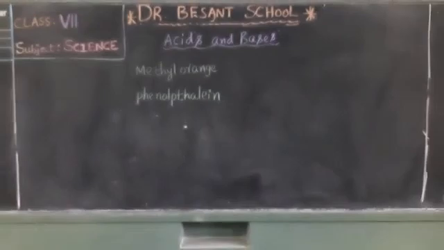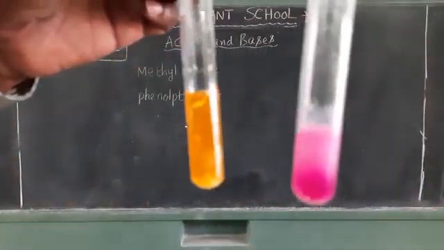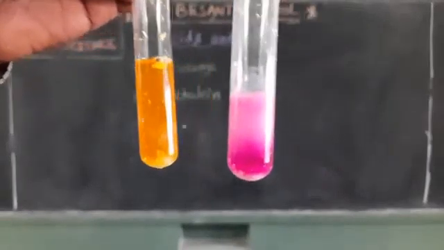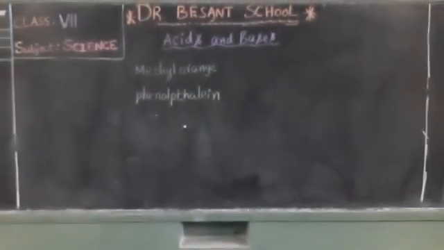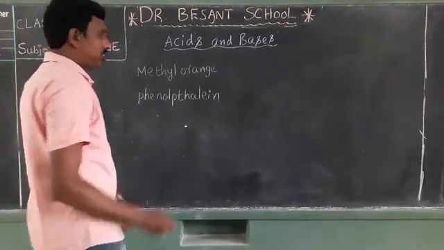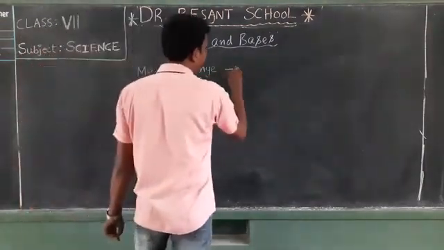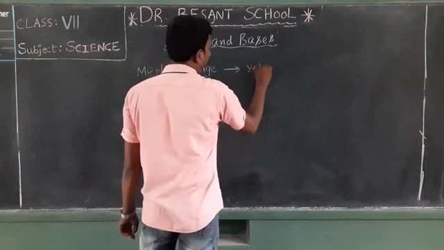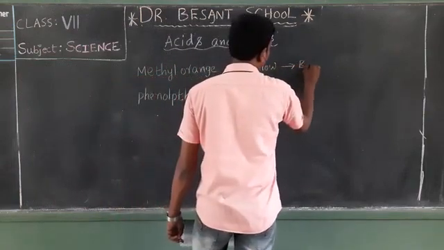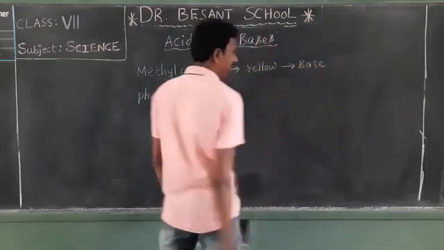So both this methyl orange and phenolphthalein can be used as good indicators in the laboratory, as I said, to test whether a given substance is acidic or basic. So just now we observed here methyl orange turns to yellow color when it reacts with base.